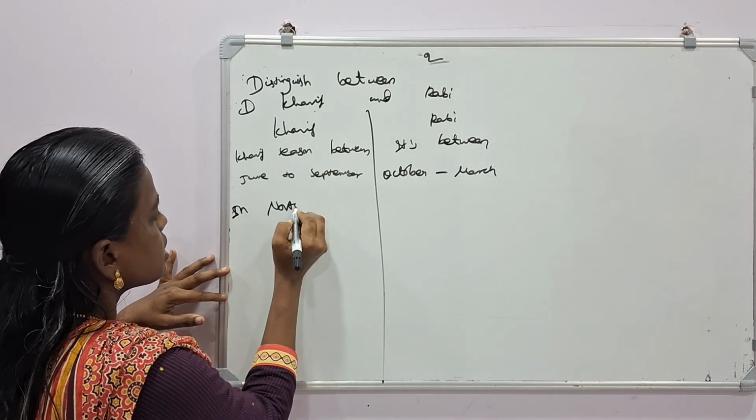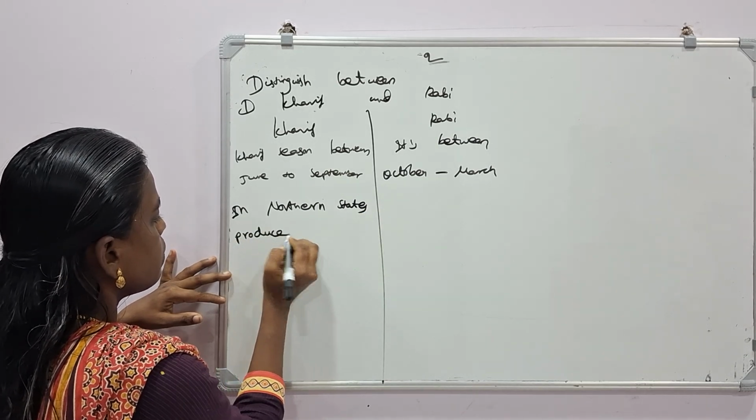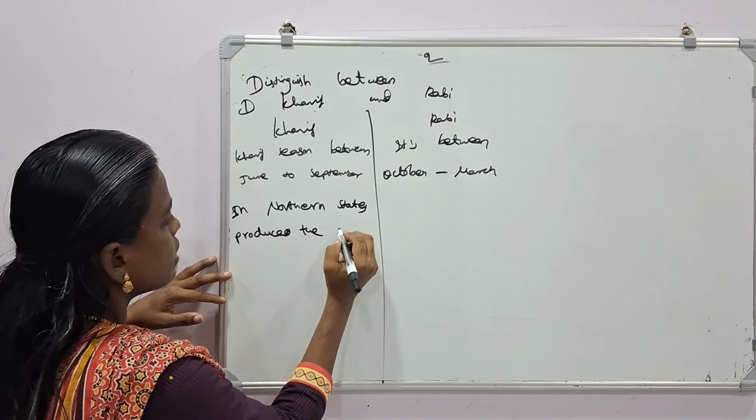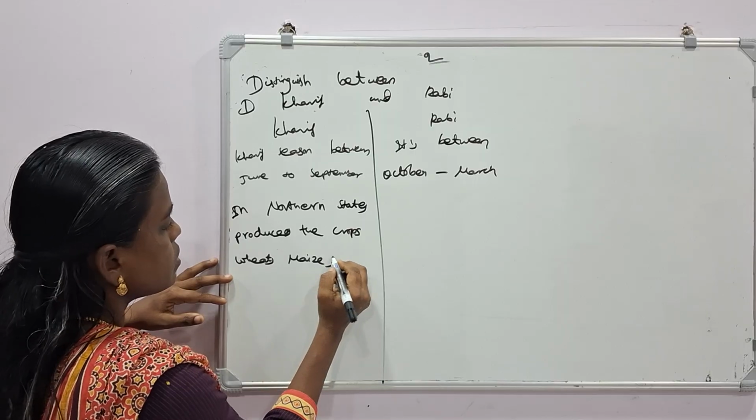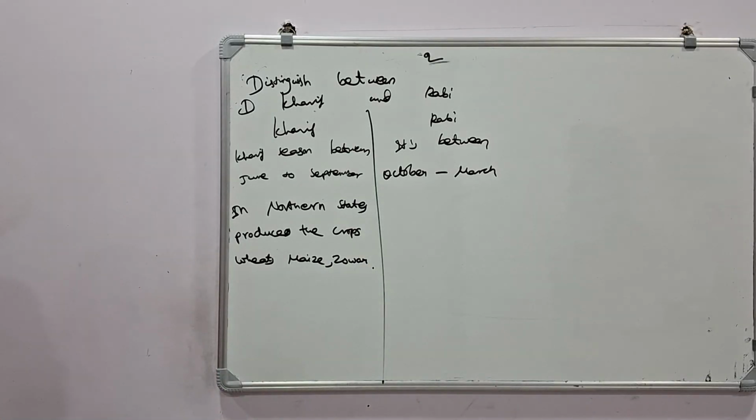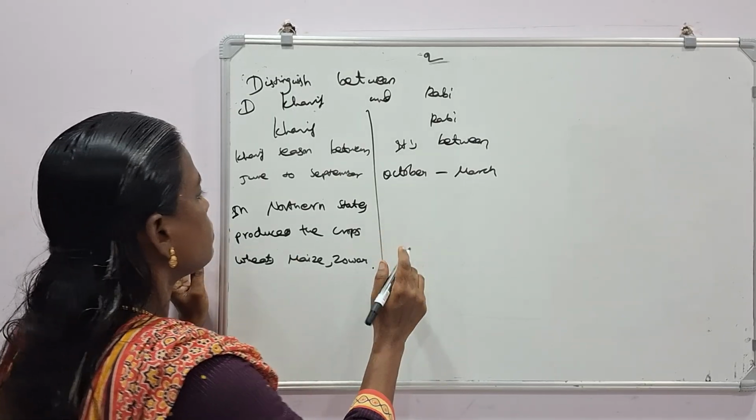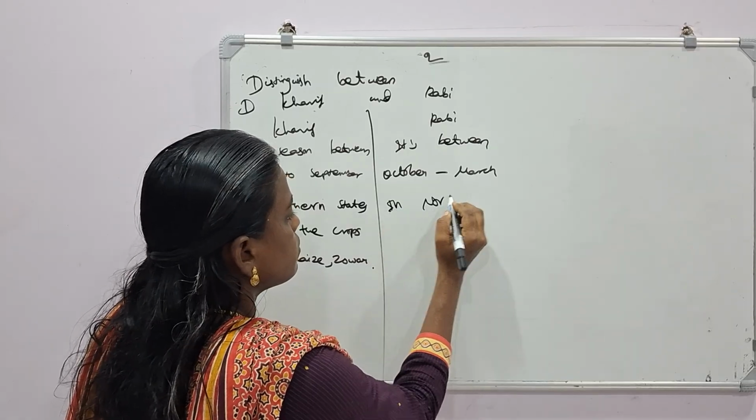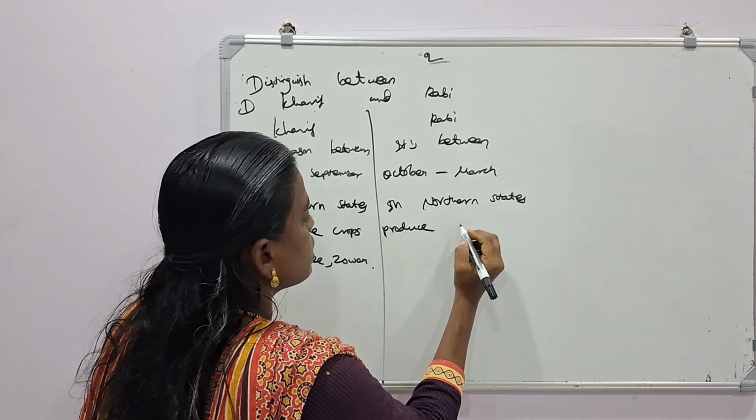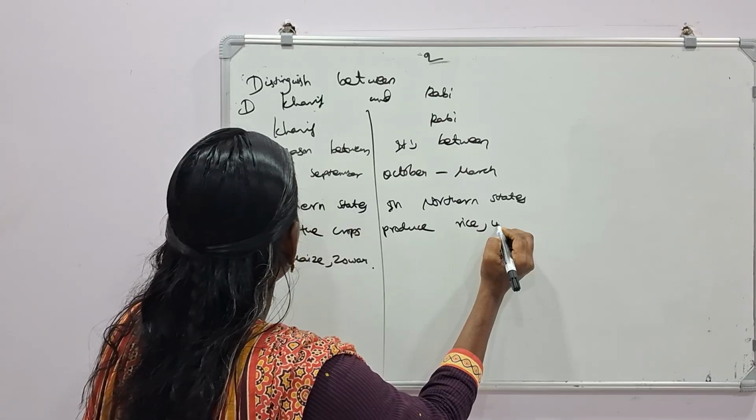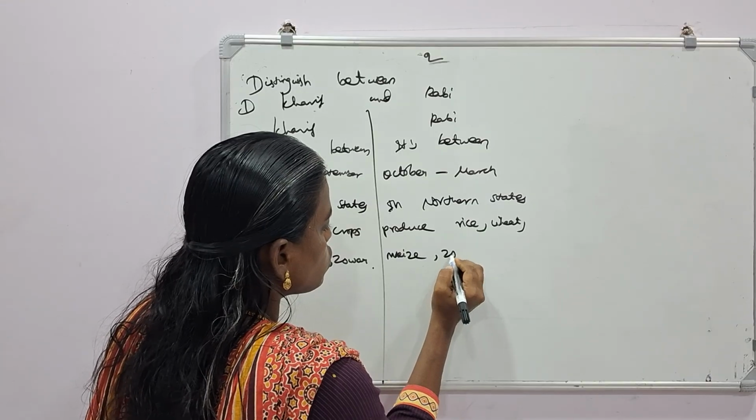One point. Second one, Kharif is in northern states, producing crops like rice, wheat, maize. Rabi in northern states produces the crops like wheat, maize.